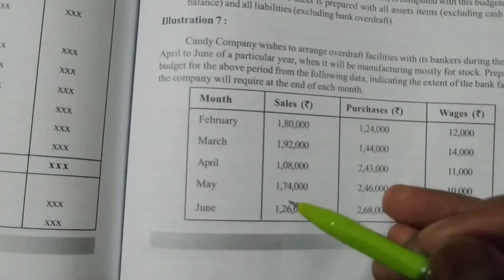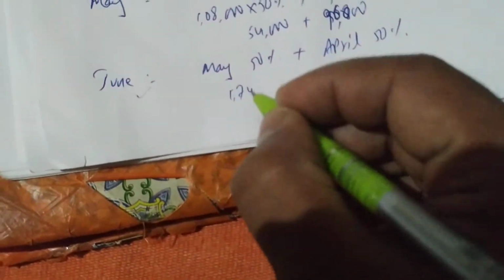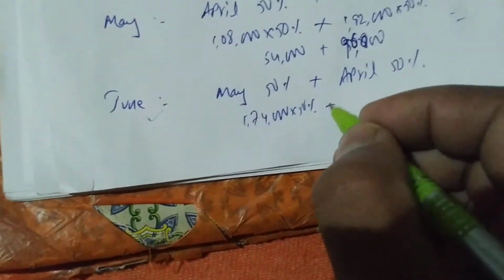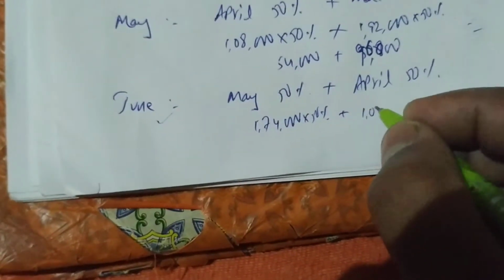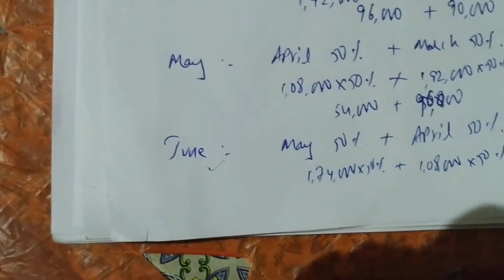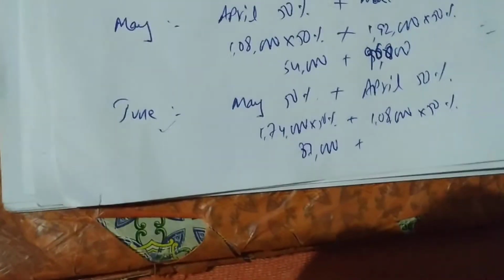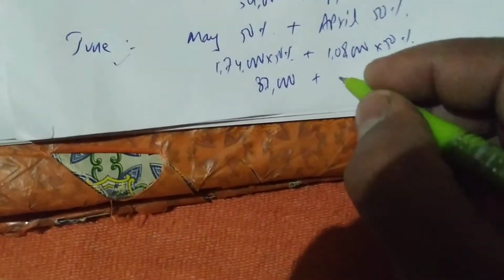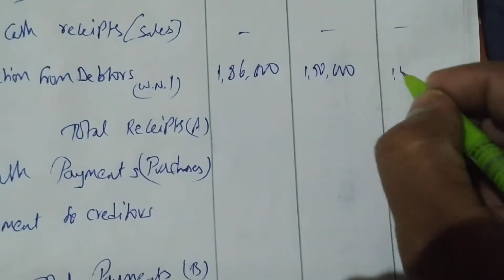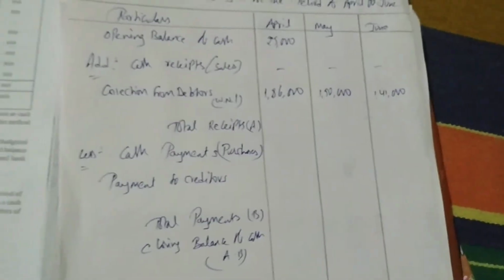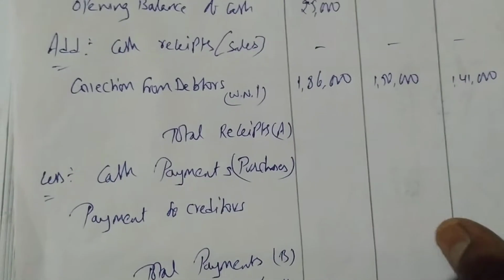May month sales we have 1,74,000. 1,74,000 into 50% is 87,000, plus April month sales 1,08,000 into 50% is 54,000. 87,000 plus 54,000 we are getting 1,41,000. So I can write in the month of June 1,41,000 collection from debtors. Easy. Yes.